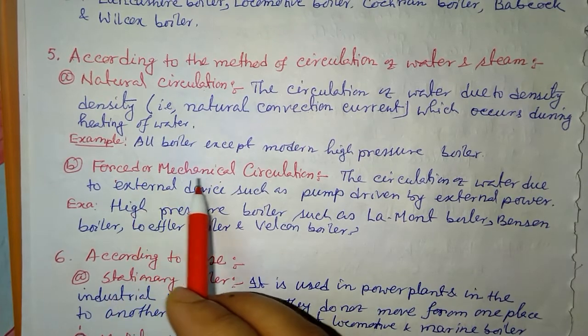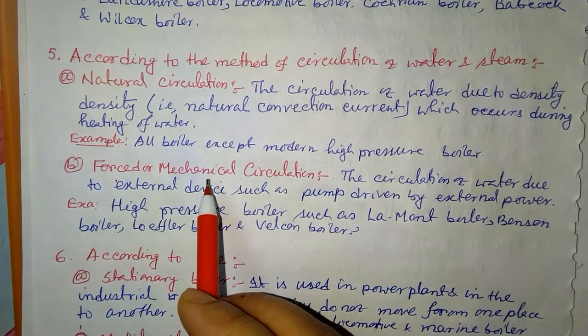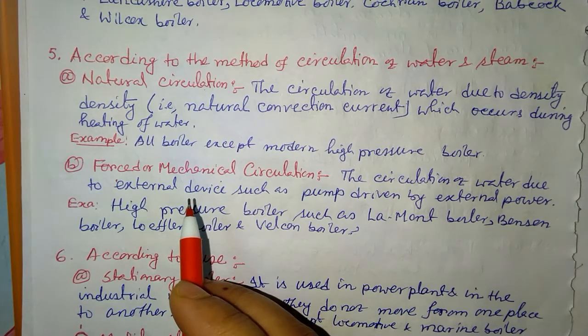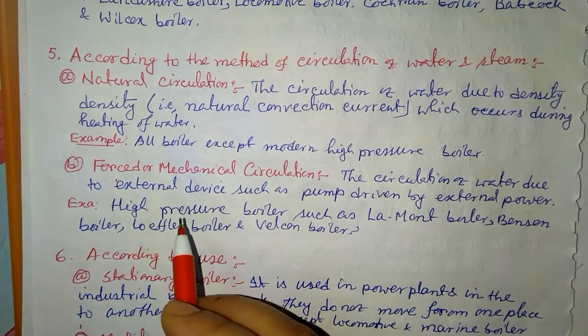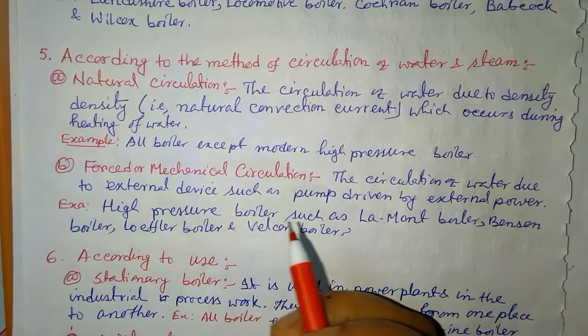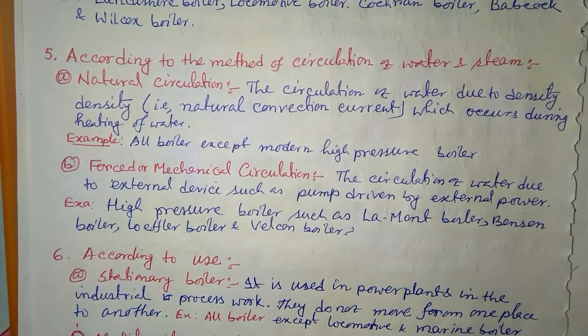Then we have forced or mechanical circulation. Forced or mechanical means the flow or circulation of water is made by an external device, such as a pump. If the circulation of water is made by an external device such as a pump, then it is known as forced or mechanical circulation.